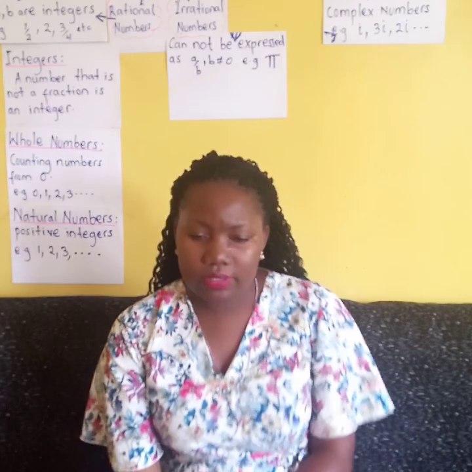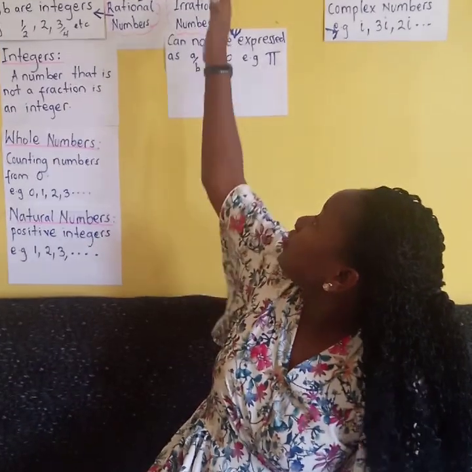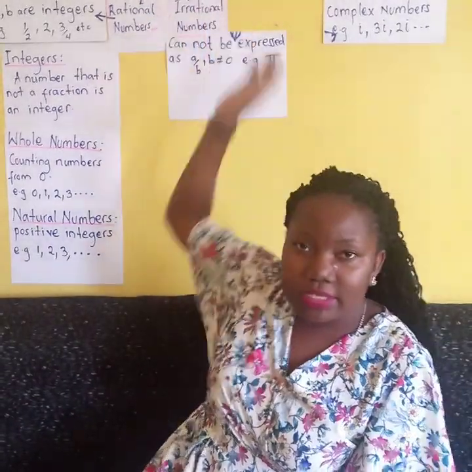The second question says, real numbers can be separated as a set. Can complex numbers be separated as a set? If so, what is the first element? As I said earlier, we have the real numbers and the imaginary numbers.